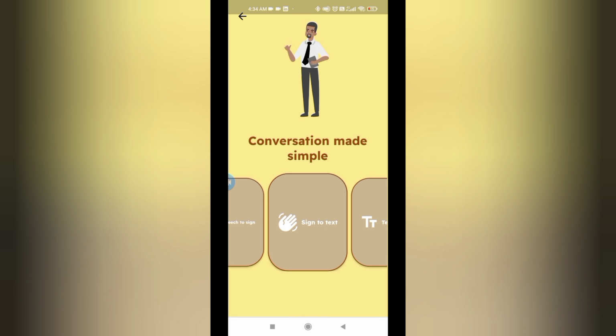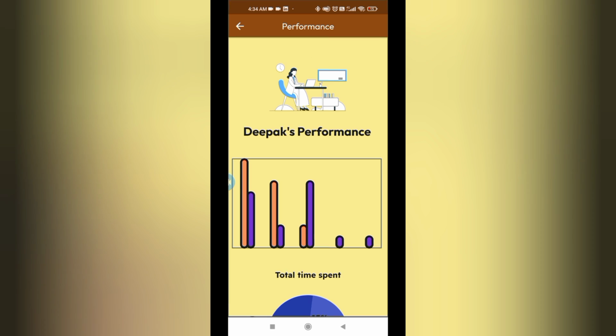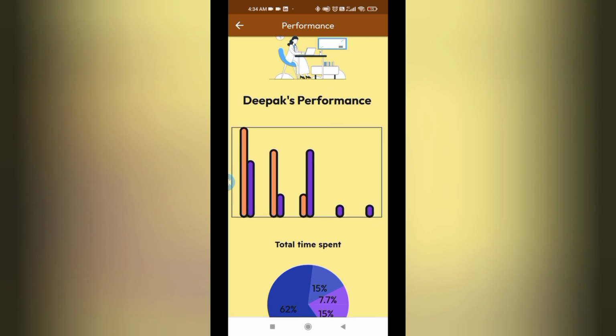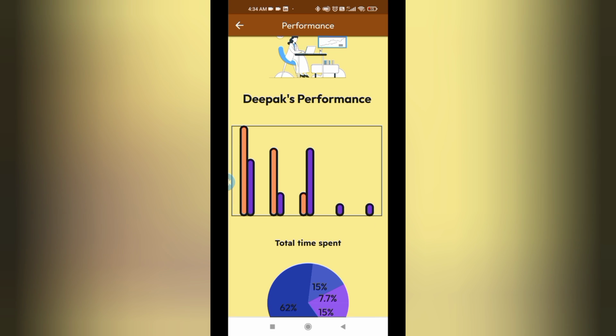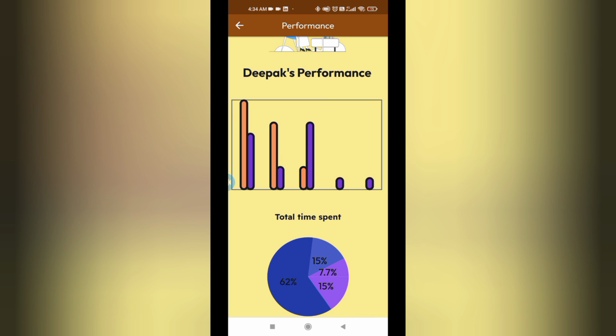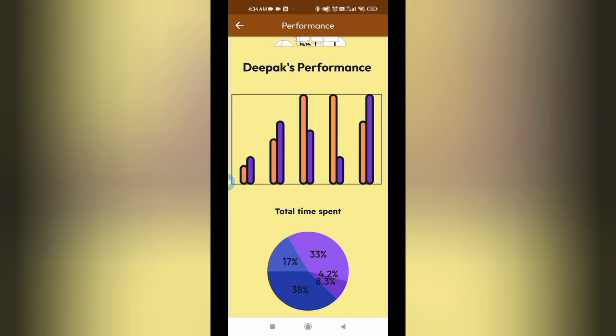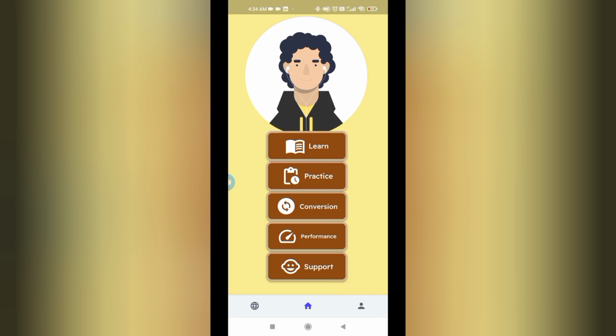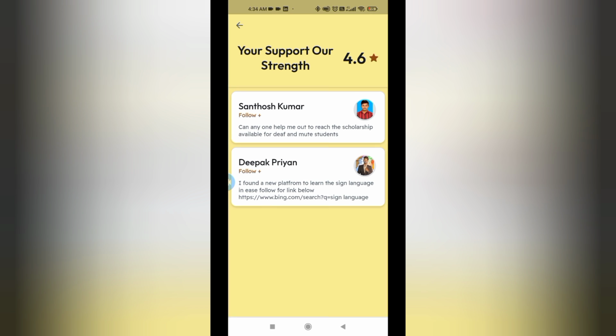So next, we are moving on to the performance. The performance dashboard represents the performance of each and every individual using the app. Here we see that it's real-time performance maintenance. And then the support, which has a major impact on the students.